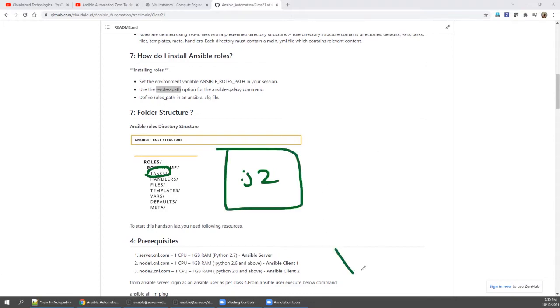If I call from my home directory, everything should come to my home directory. If another person calls, you need to create a folder structure. You need to keep the Jinja 2 in this templates folder. So if another person calls from his login, the roles directory is also common, right? So the folder structure is also available for everybody.